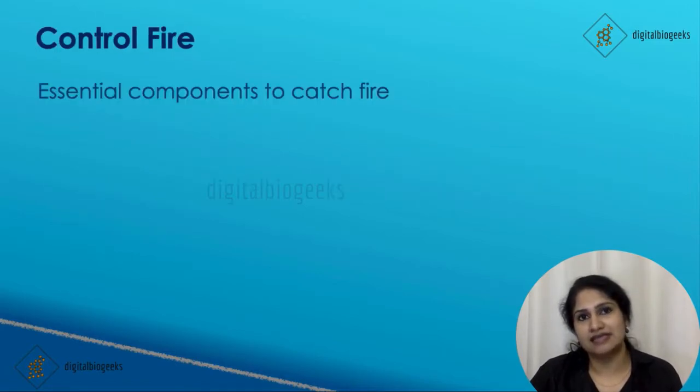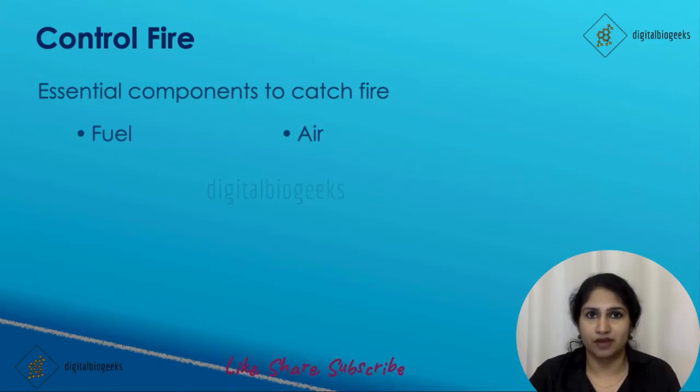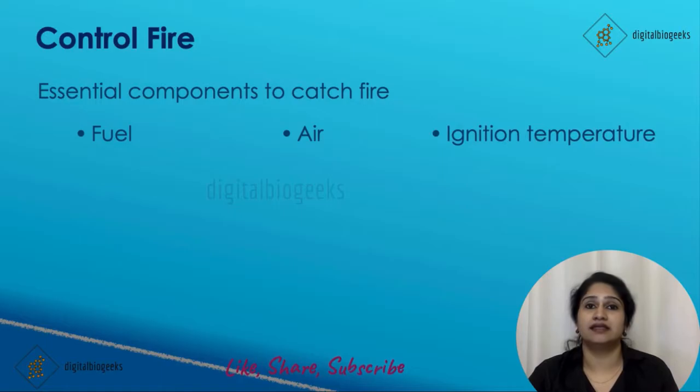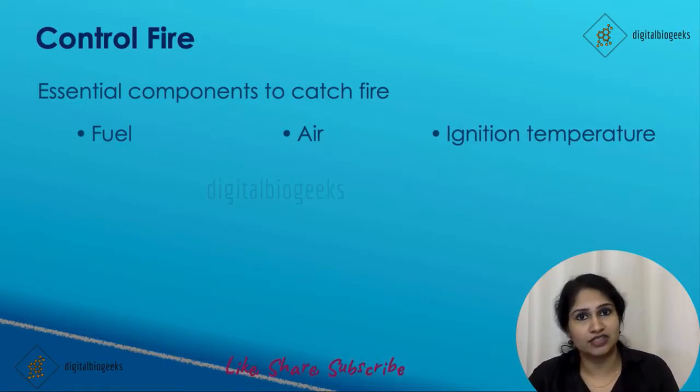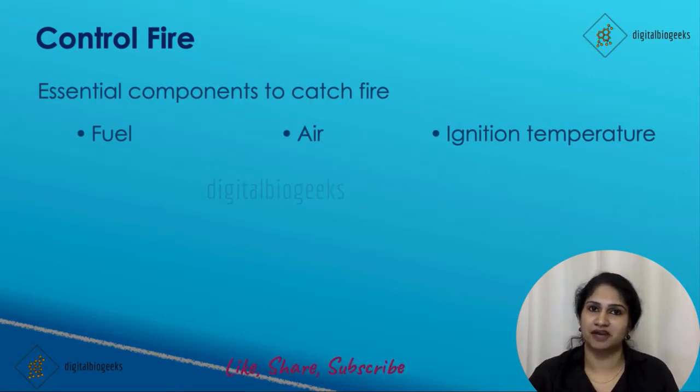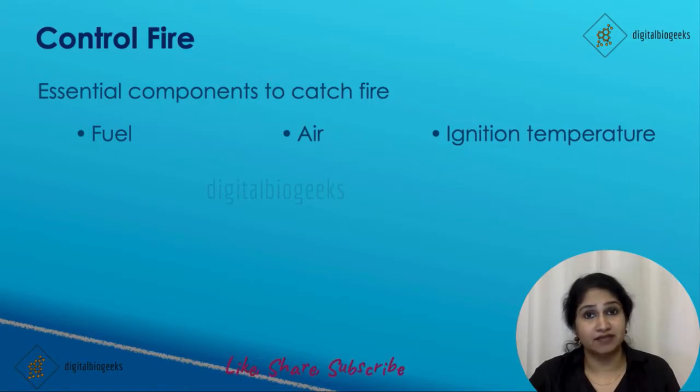There are three essential components to catch fire: fuel, air and ignition temperature. If we cut off either air or ignition temperature, we can prevent fire. If we bring down the ignition temperature, then we can extinguish the fire. If we cut the air supply, then also we can extinguish the fire.